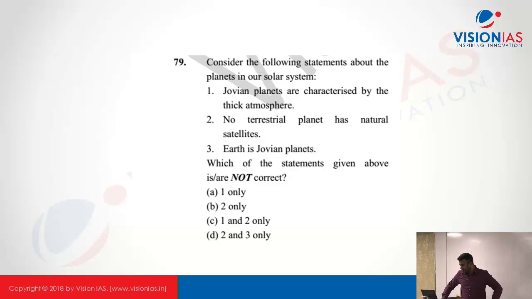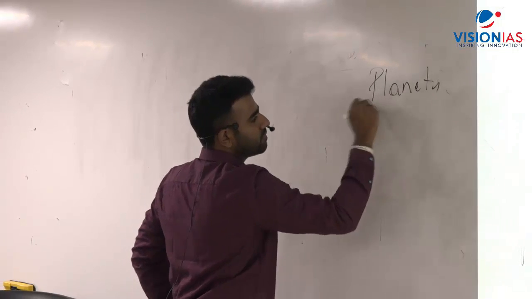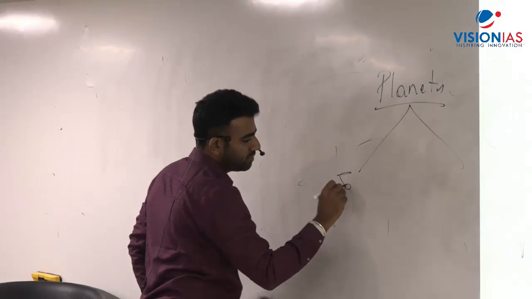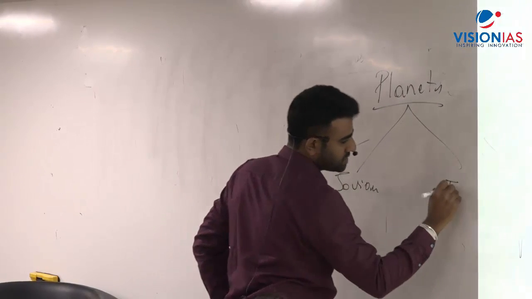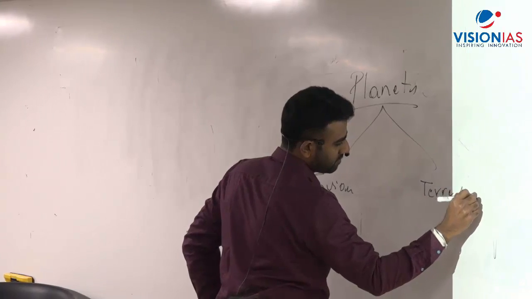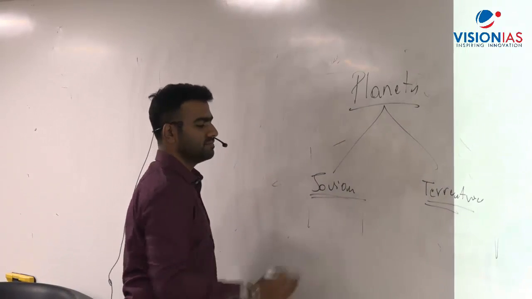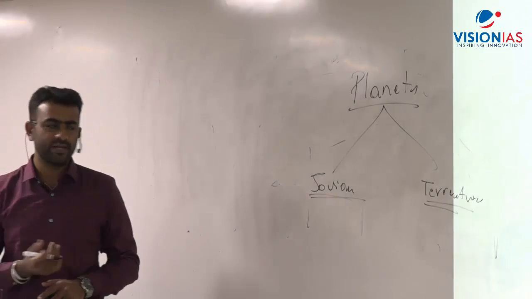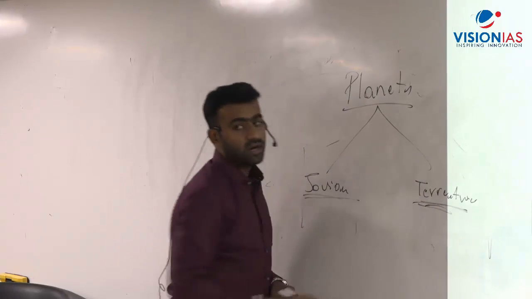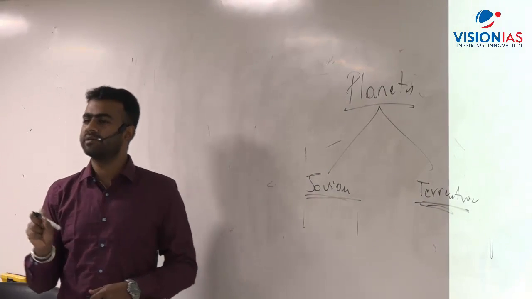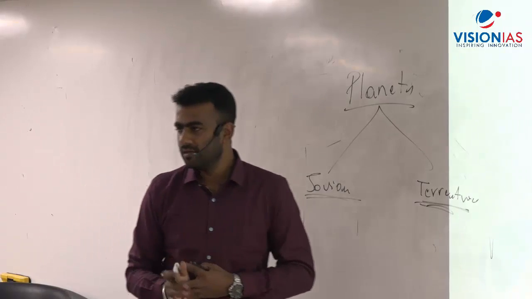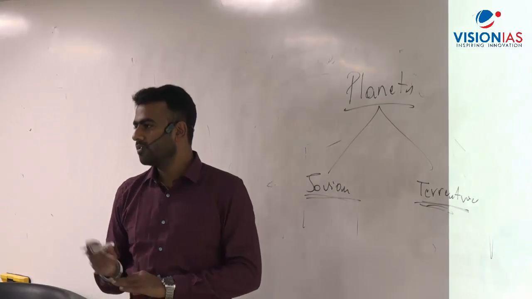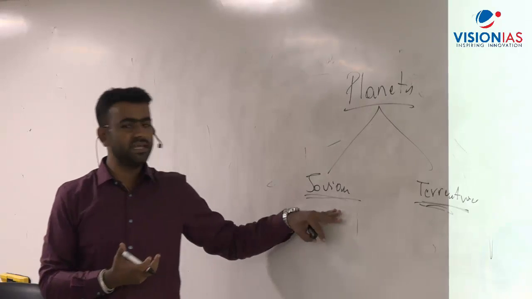Consider the following statements about the planets in our solar system. Basically, there are two types of planets: Jovian and terrestrial. So what is a Jovian planet? It is called a Jupiter-like planet. Terrestrial is an Earth-like planet. Okay, terrestrial planet का मतलब है Earth-like planet. So what is the difference? This is mainly rocky, hard solid. Fine, this is mainly gaseous.